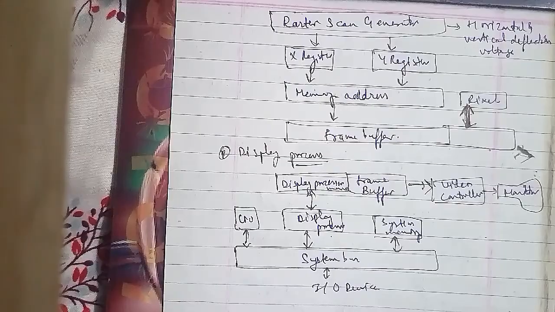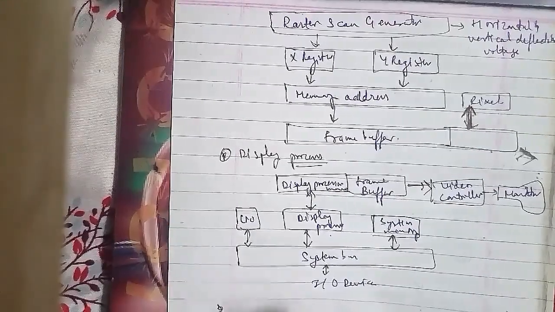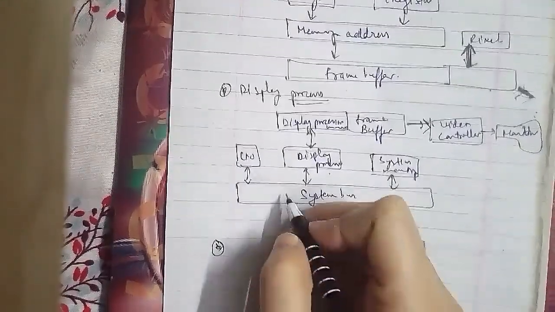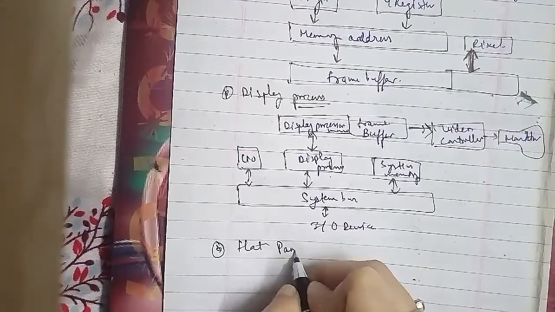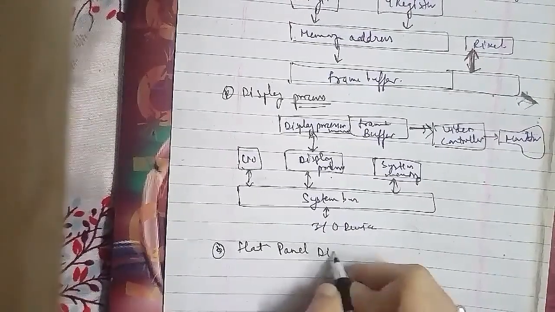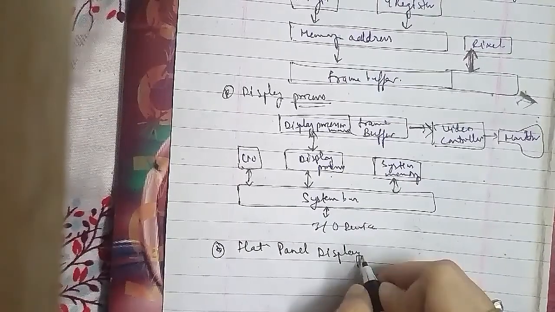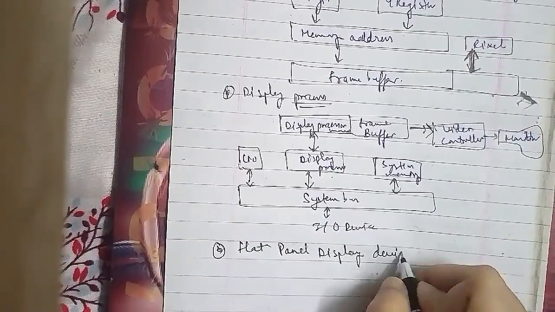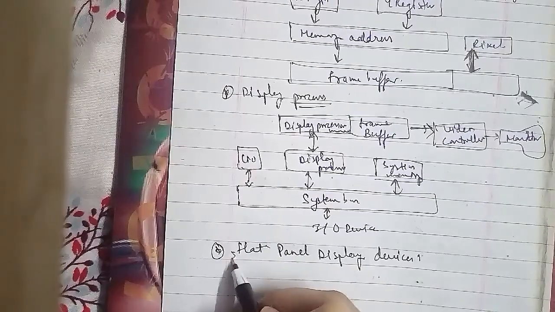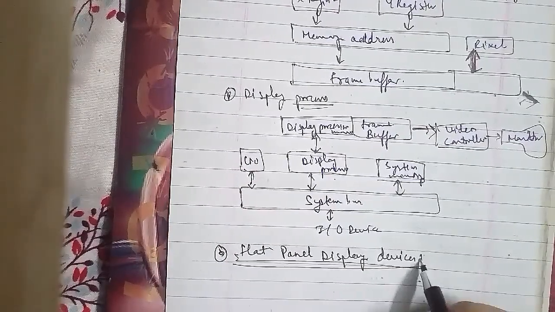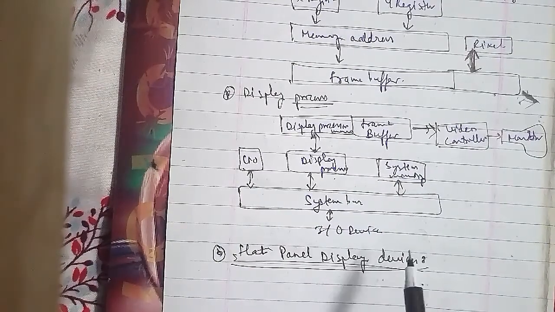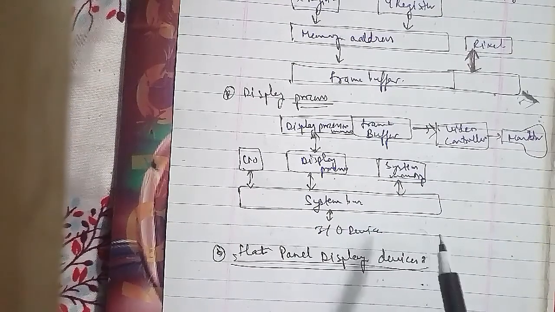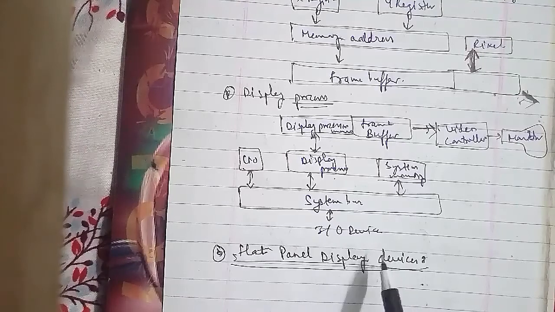The term flat panel display refers to a class of video devices that have reduced volume, weight, and power requirement compared to a CRT. A significant feature of flat panel displays is that they are thinner than CRTs, and we can hang them on walls or wear them on our wrist. Since we can even write on some flat panel displays, they are available as a pocket notepad.